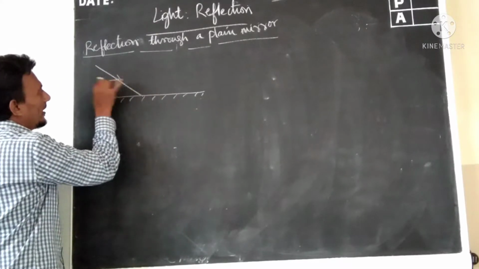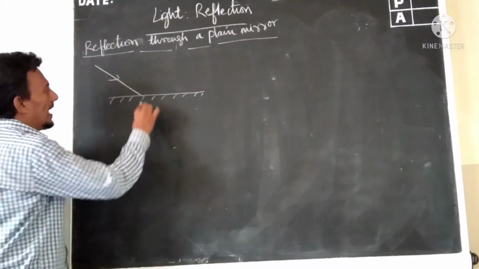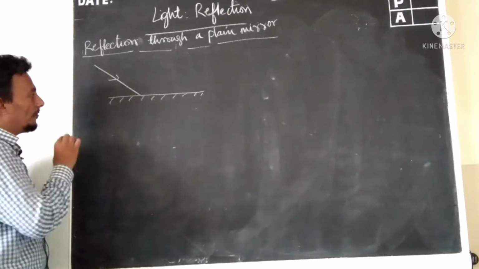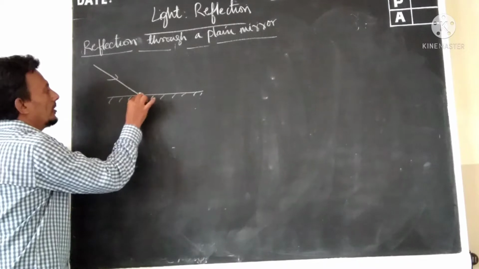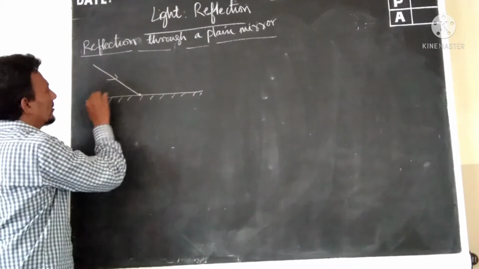This is the incident ray and the reflected ray. But before talking about the reflected ray, we are going to talk about the incident ray.